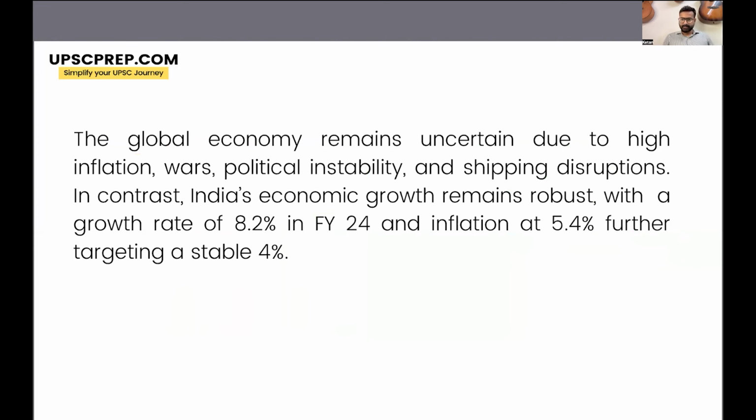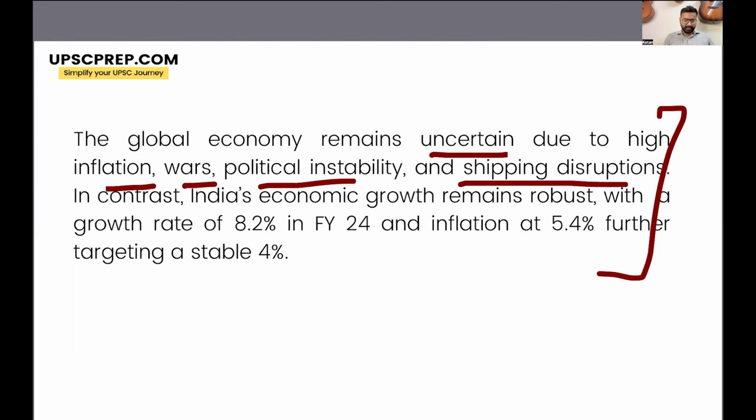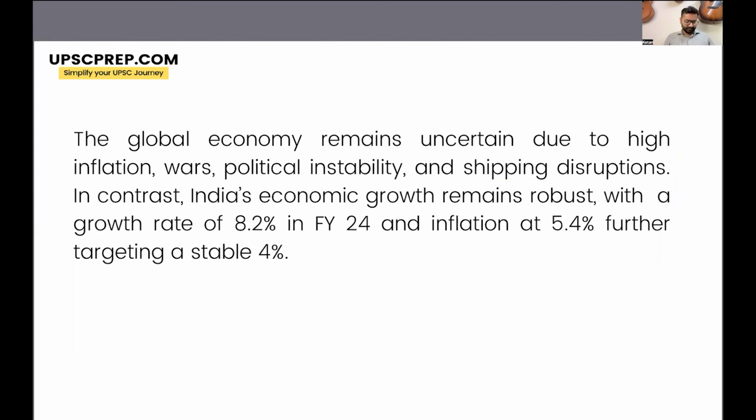All right, so to summarize in one paragraph, we can say that the global economy remains uncertain due to high inflation, wars, political instability, and shipping disruptions. In contrast, Indian economic growth remains robust, with a growth rate of 8.2% in financial year 24 and inflation of 5.4%, further targeting a stable inflation of 4%, right? So this can be a good introduction for your answer.